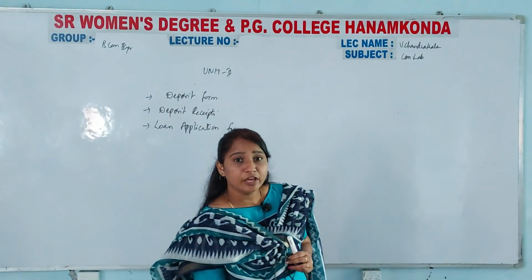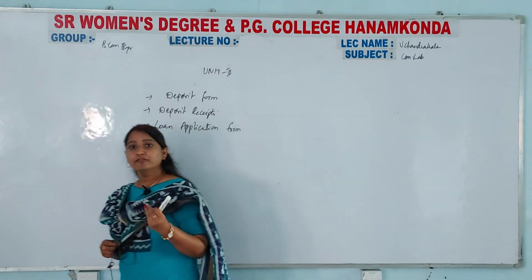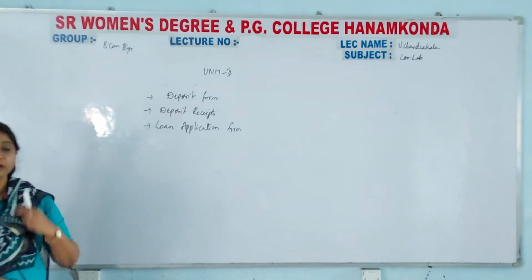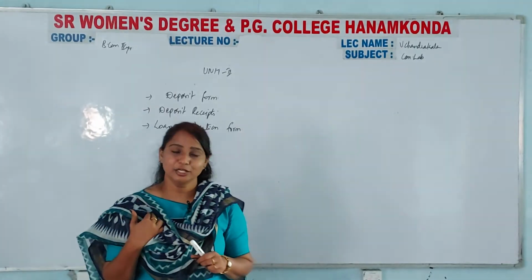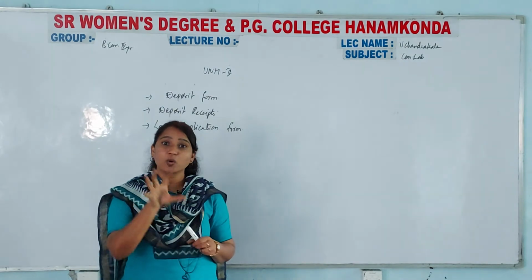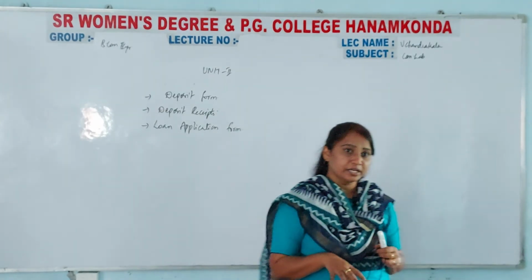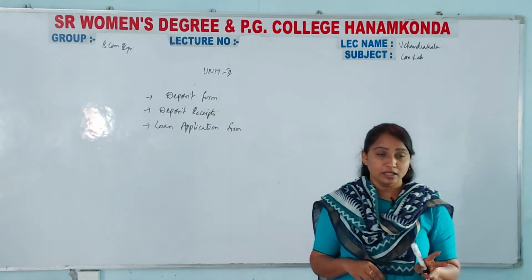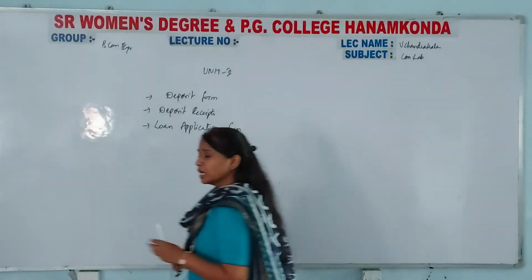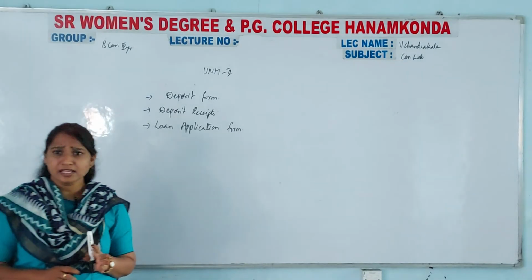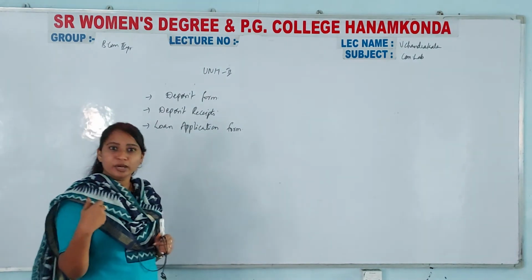Then if everything is okay, we will see your merit. Merit in the sense that you applied for 10 lakhs. Are you worth enough to repay me that 10 lakhs? I need to see. So I will check all that proof. If I am satisfied with all that, then only I am going to give you 10 lakhs. If I think that you are eligible for only 7 lakhs, though you are asking for 10 lakhs, I will grant you only 7 lakhs because of the proofs that you have given me.